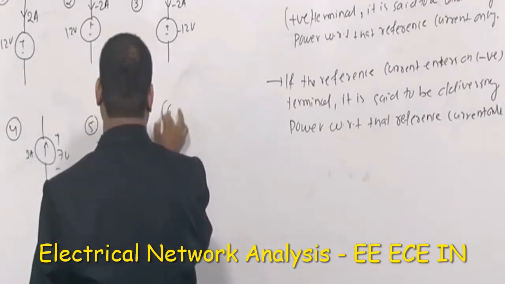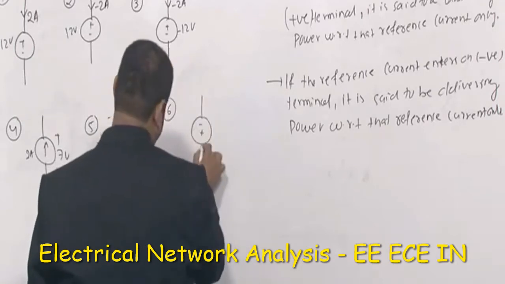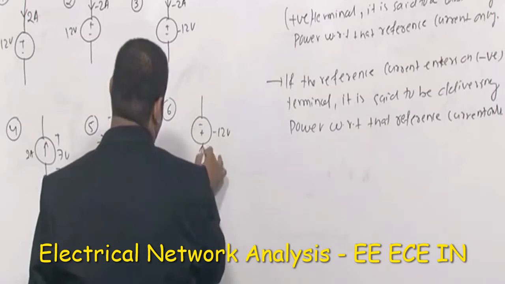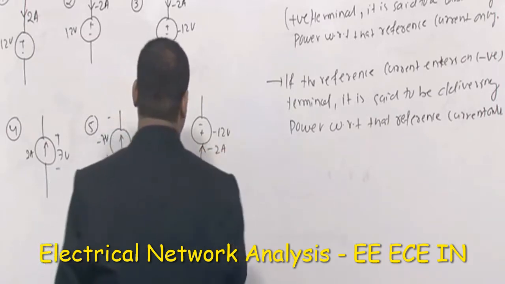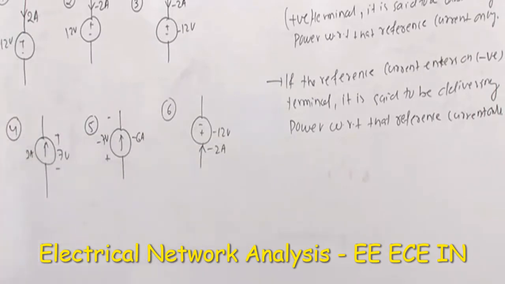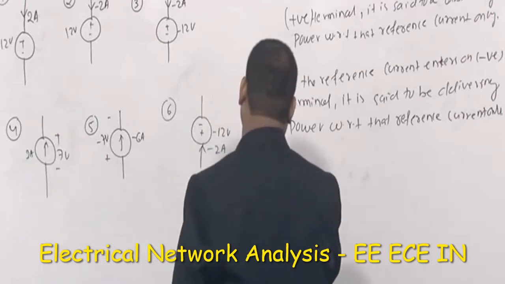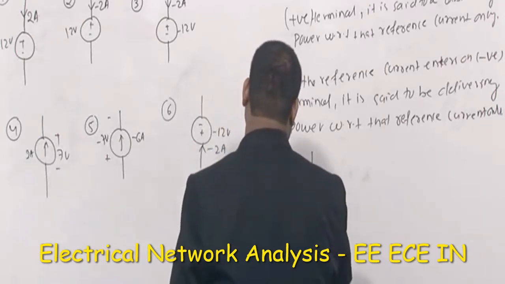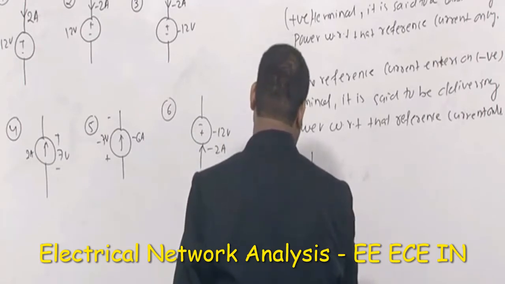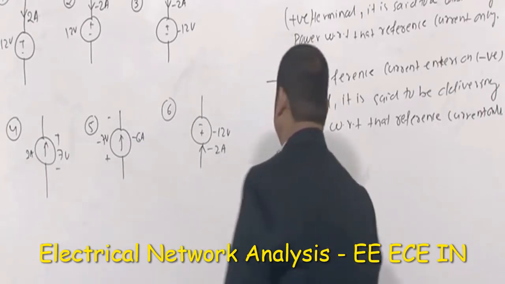The sixth one is minus plus, minus 12 volt, minus 2 amperes. Then the seventh one is two ampere, minus plus minus 6 volt.